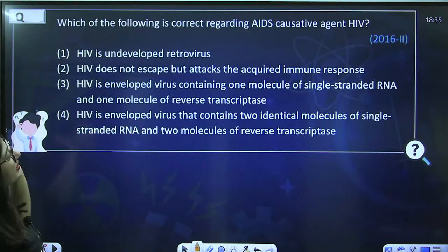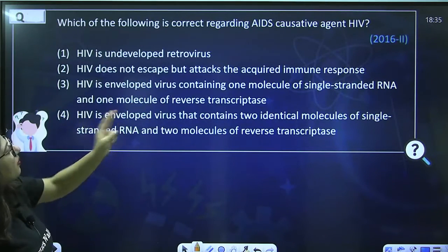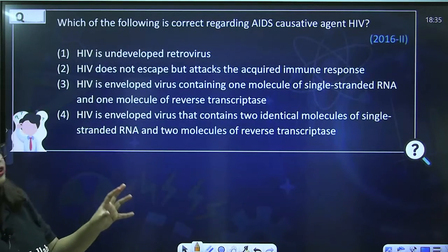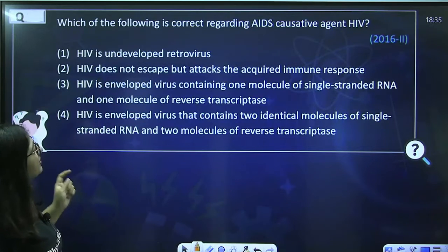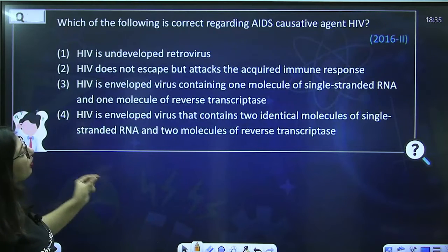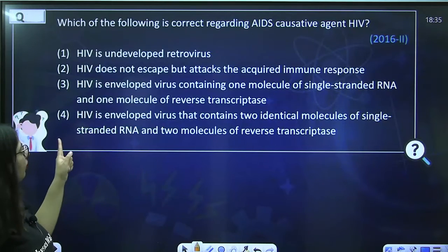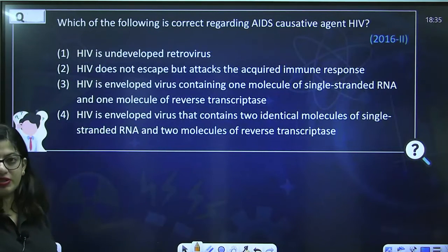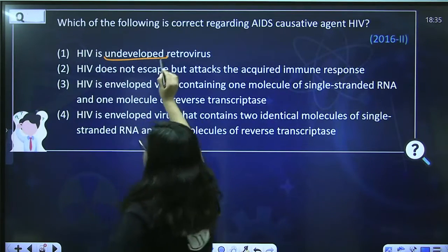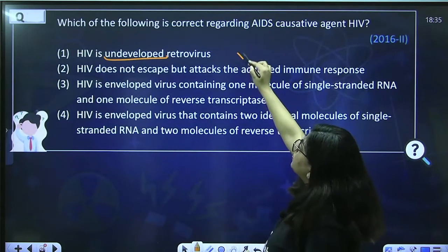Which of the following is correct regarding AIDS causative agent HIV? First, it is undeveloped retrovirus. Second, HIV does not escape but attacks the acquired immune responses. Third, HIV is enveloped virus containing one molecule of single-stranded RNA and one molecule of reverse transcriptase. Fourth, HIV is enveloped virus that contains two identical molecules of single-stranded RNA and two molecules of reverse transcriptase. So, we will start with the first. You have to find the correct one. Is it undeveloped? No, it is developed. It is causing AIDS. So, how can you say it is undeveloped? It is highly developed. So, this is wrong.